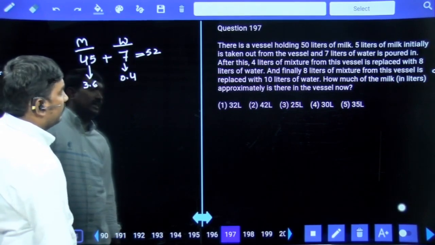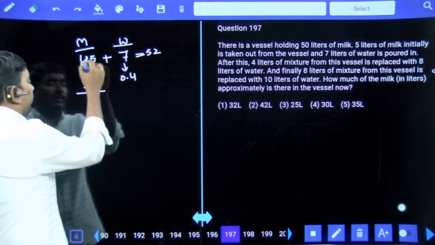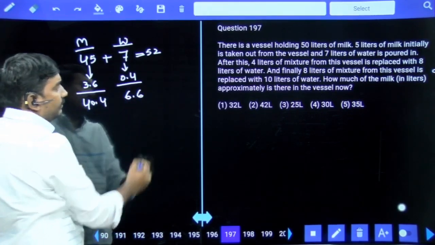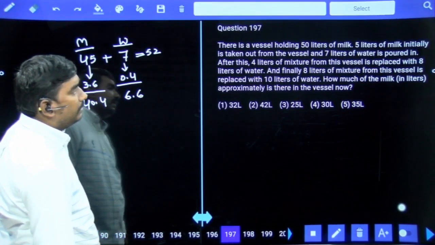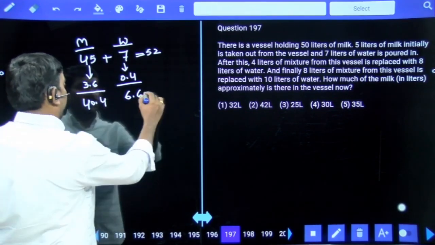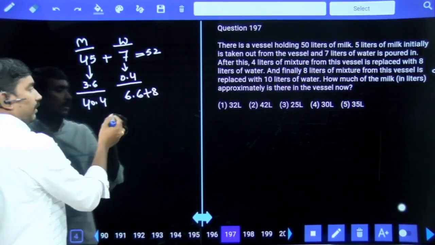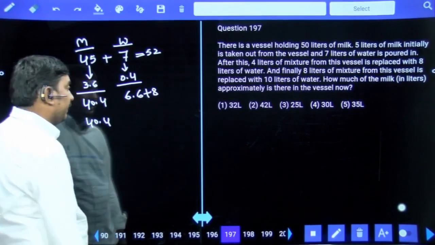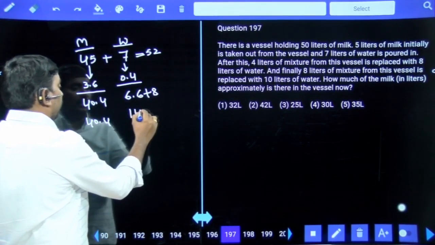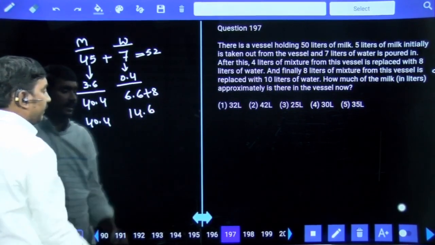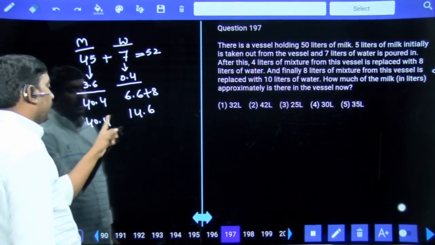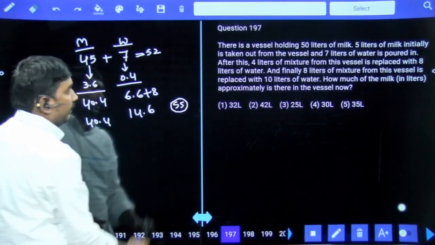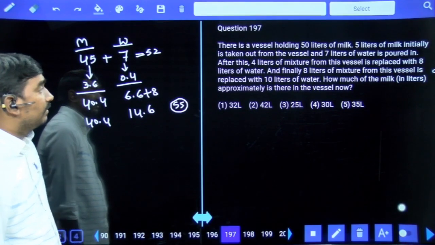Sorry, only 4 liters of the mixture is taken out. So the remaining milk is 40.4. Remaining water is 6.6. And finally 8 liters of water is added. This is 40.4 still. 6.6 plus 8 is 14.6, that is water. Total quantity 40 plus 14, 55 liters. Total quantity 55 liters approximately.